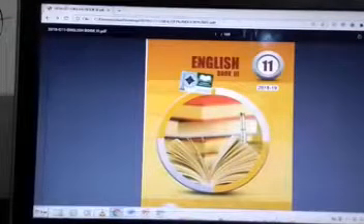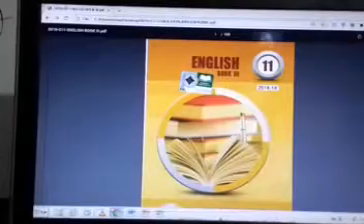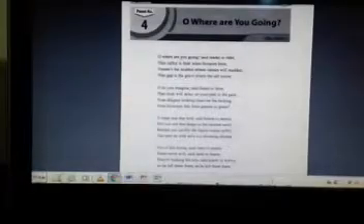Beta, open your book 3 of English, and today inshallah we will start our next poem, that is poem number 4, and its name is Oh Where Are You Going. This is poem number 4, and beta, its poet's name is W.H. Auden.